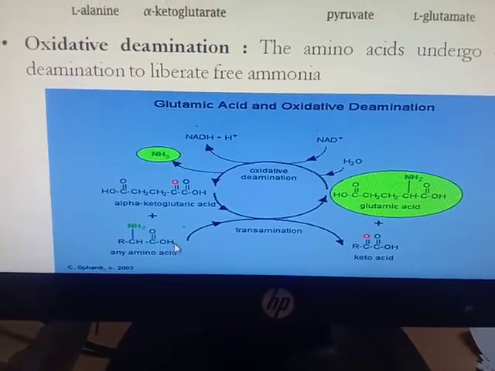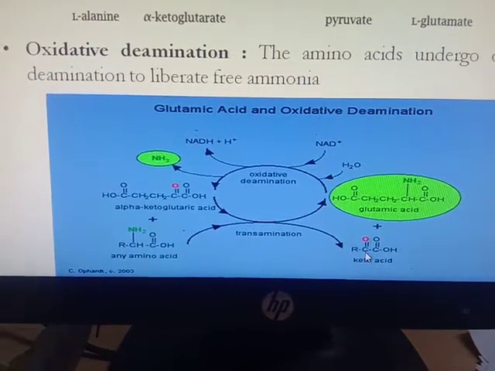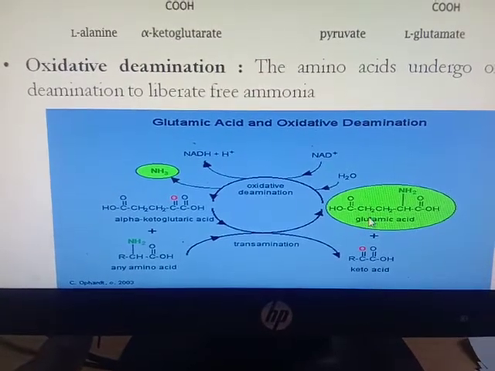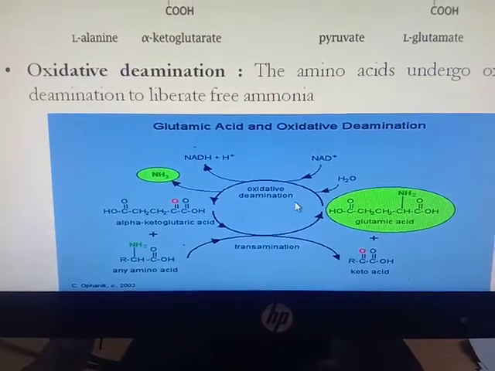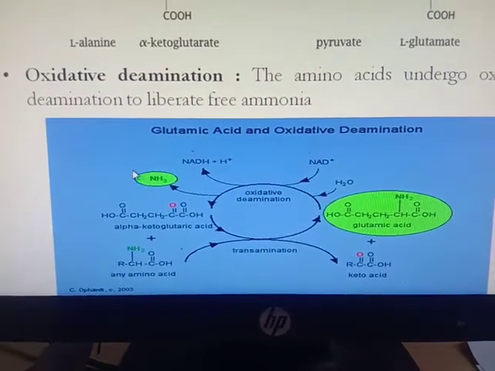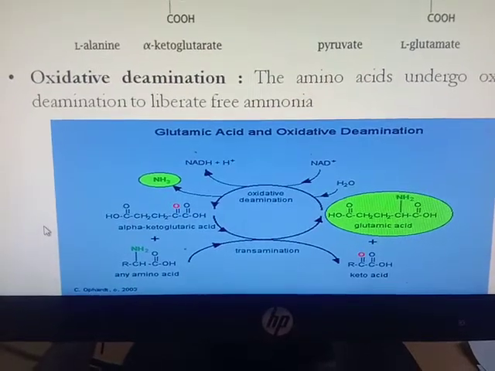In transamination, any amino acid gives its amino group to a keto acid to form the next amino acid, for example glutamic acid here. Whereas in oxidative deamination, NH3 is removed as a free molecule and it forms a keto acid. It does not give any other amino acid.